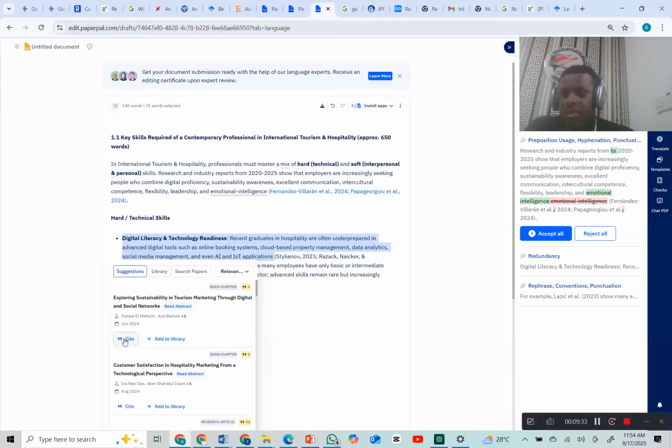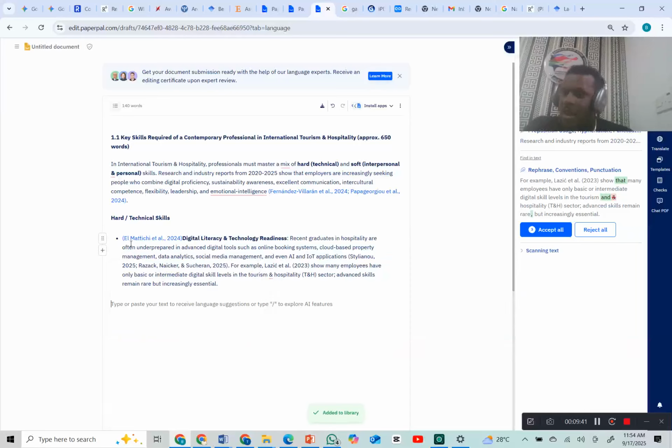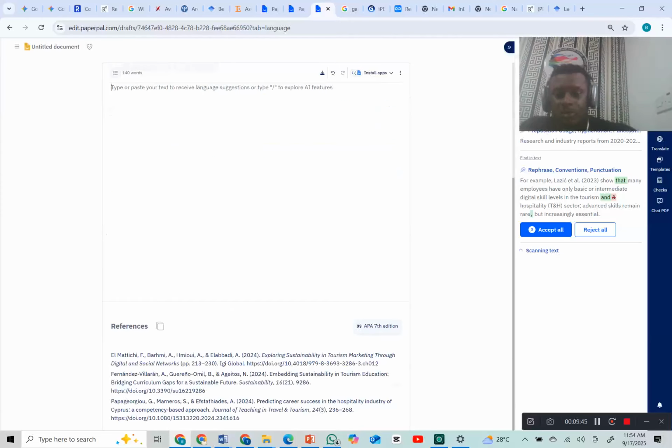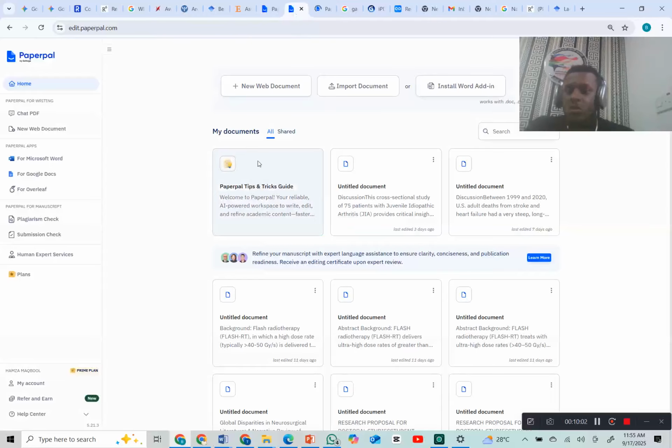So let's imagine we pick this now. For example, let's pick the first one. As you can see again, the reference is at the front instead of at the end of the work. But like I told you, the reference will always immediately come back at the end. So if you want to change the format style again, you click here. Once you click here, it's going to take you to where you can change this also. So it's as simple as that.